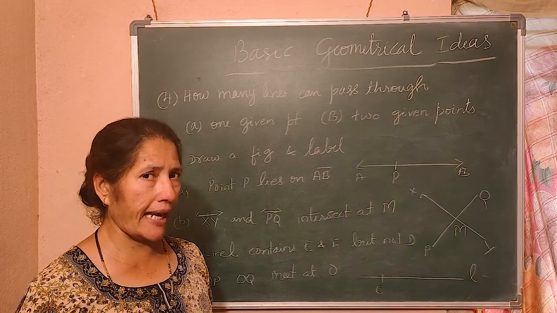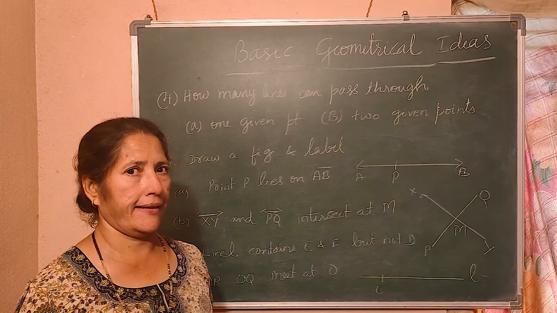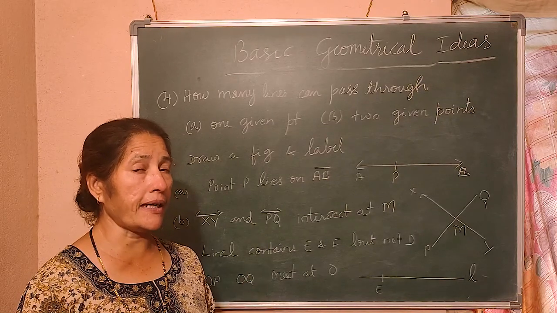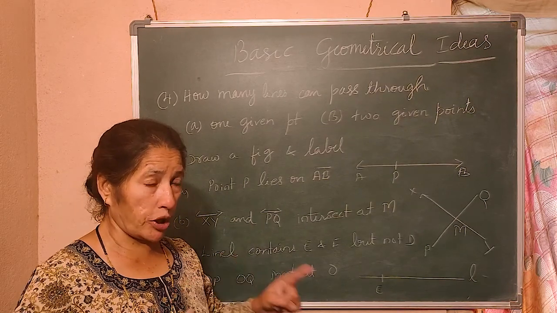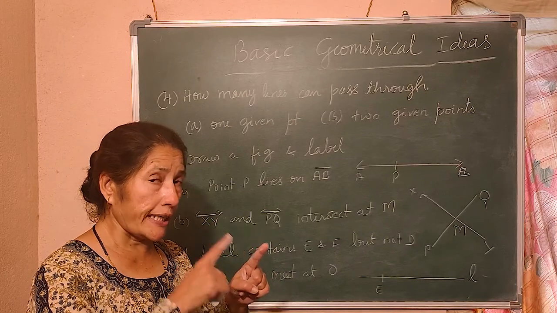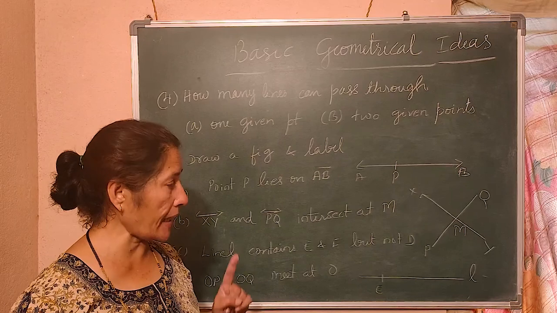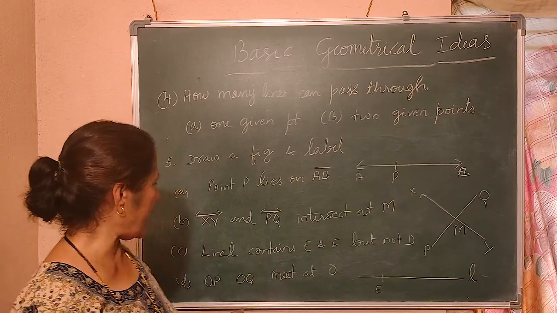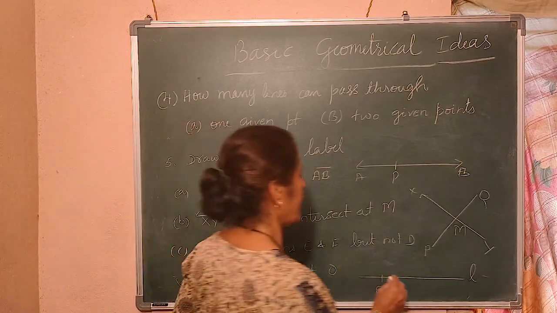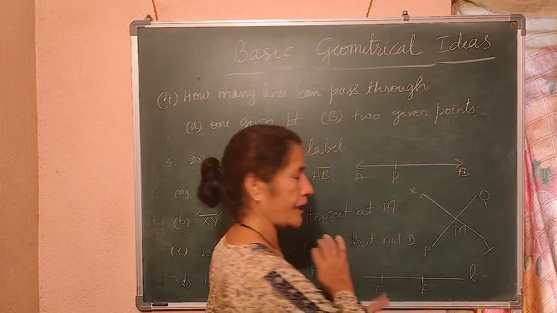That is line L, line M, line N. But when you name that line by points, you have to name as A, B, C, but with capital. You understand? Capital letters.